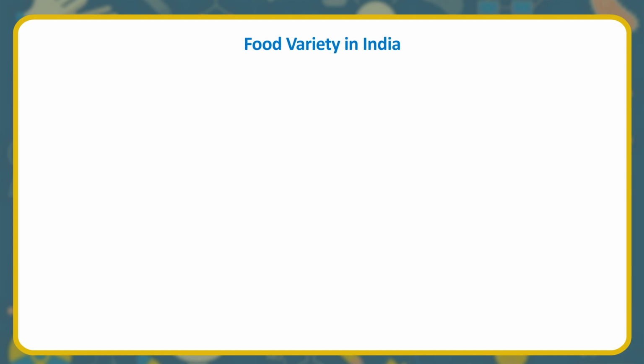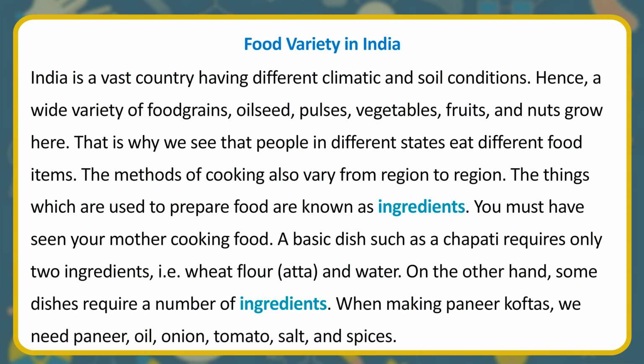Food variety in India. India is a vast country having different climatic and soil conditions. Hence, a wide variety of food grains, oilseed, pulses, vegetables, fruits, and nuts grow here. That is why we see that people in different states eat different food items. The methods of cooking also vary from region to region. The things which are used to prepare food are known as ingredients.